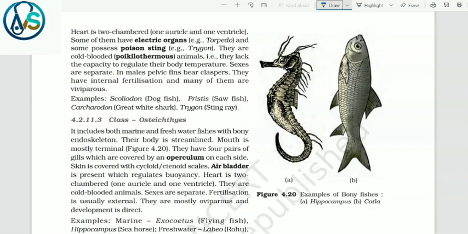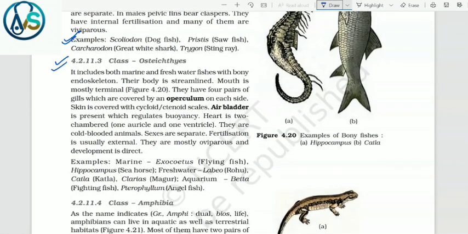Heart is two-chambered, one auricle and one ventricle. Some of them have electric organs, for example Torpedo, and some possess a poison sting, that is Trygon. They are cold-blooded poikilothermous animals, that is they lack the capacity to regulate their body temperature. Sexes are separate. In males, pelvic fins bear claspers. They have internal fertilization and many of them are viviparous. Examples: Scoliodon, dogfish; Pristis, sawfish; Carcharodon, that is great white shark; and Trygon, that is stingray.